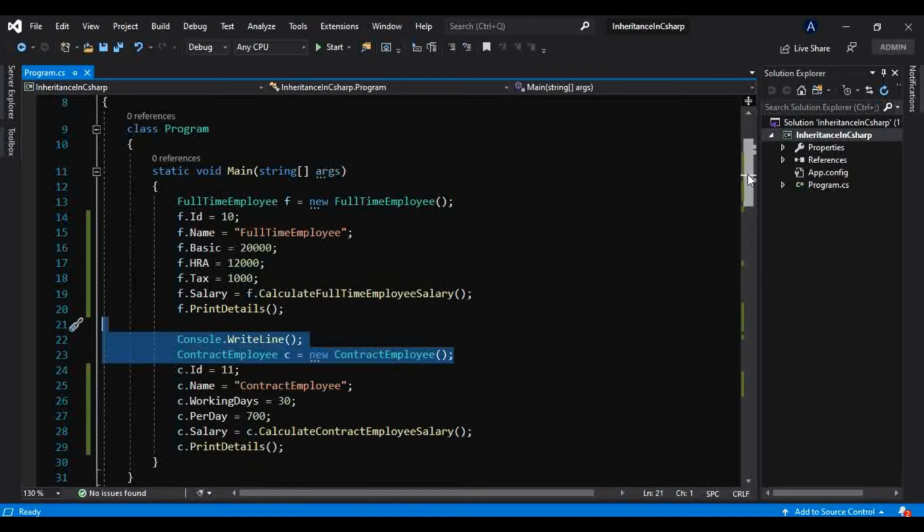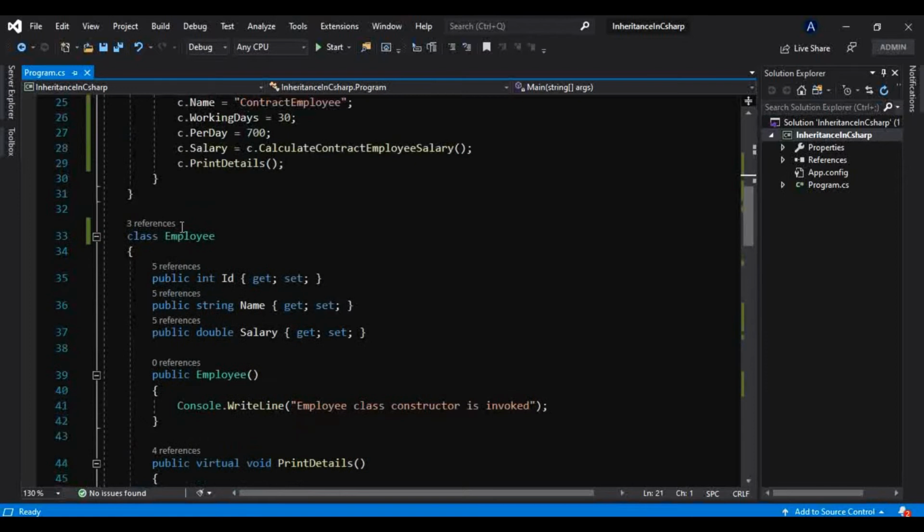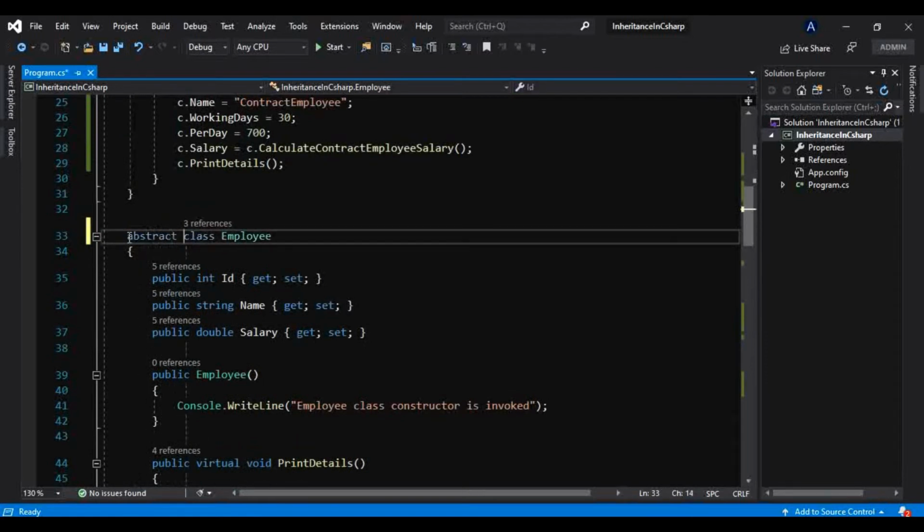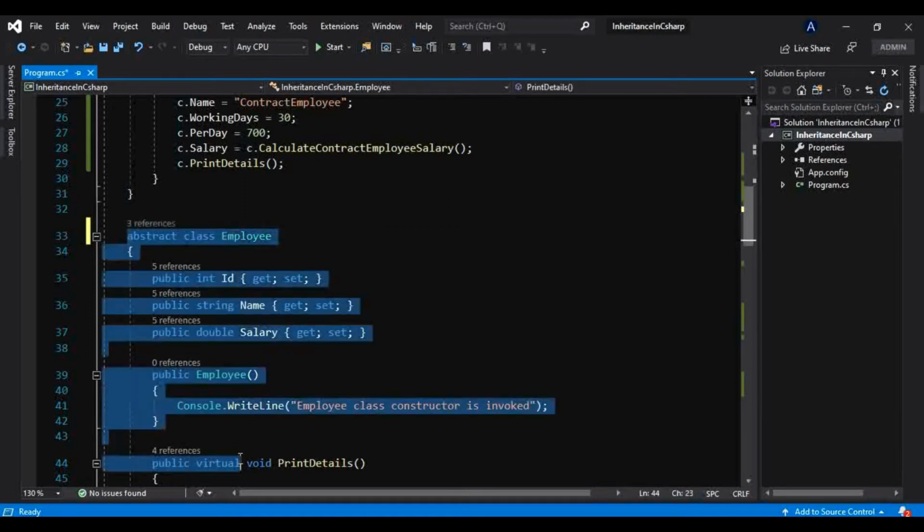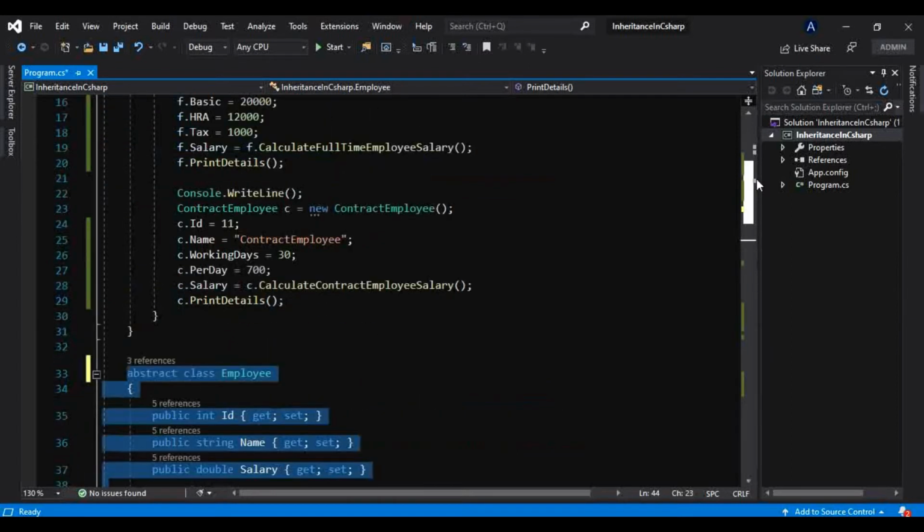Okay, now to make this class abstract, we just have to use the abstract keyword in front of the class like this. So now this is an abstract class. So what makes the difference between a normal class and an abstract class? Let me show you that.